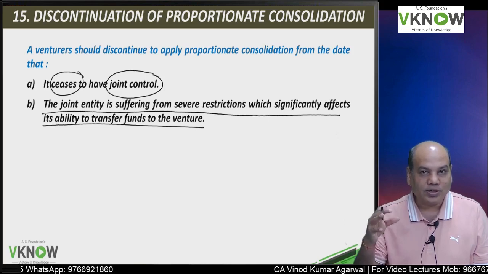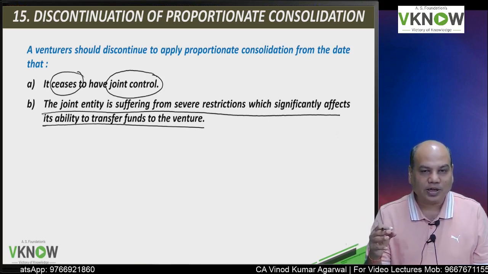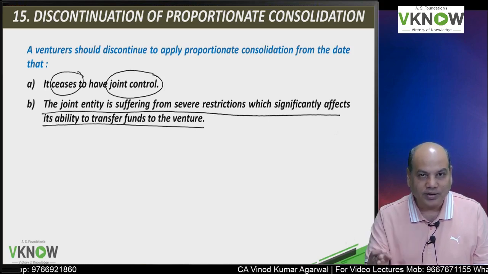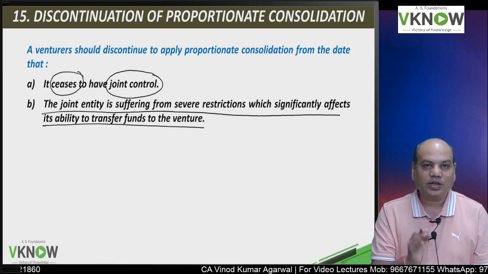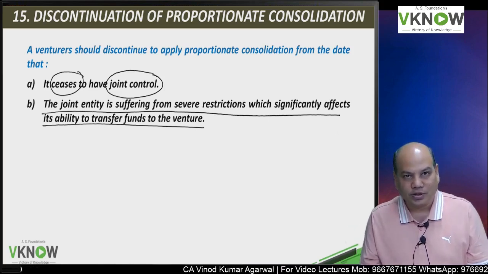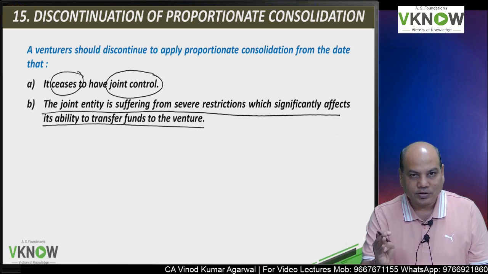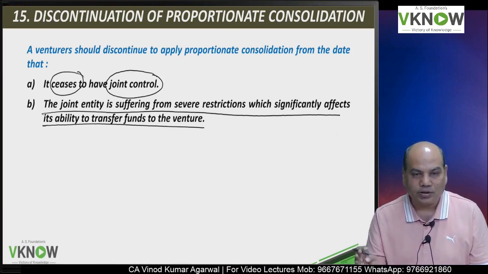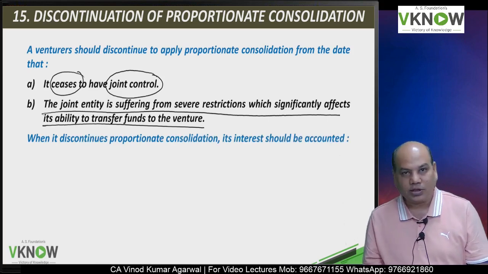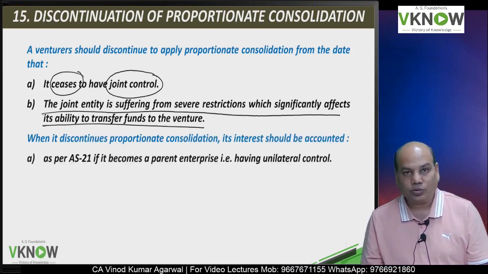Afghanistan is controlled by the Taliban, and now the Taliban government has banned remittance of funds. This joint venture entity cannot remit funds to the venturer. If that happens, then you will stop applying the AS27 proportionate consolidation method. Then what will you do?